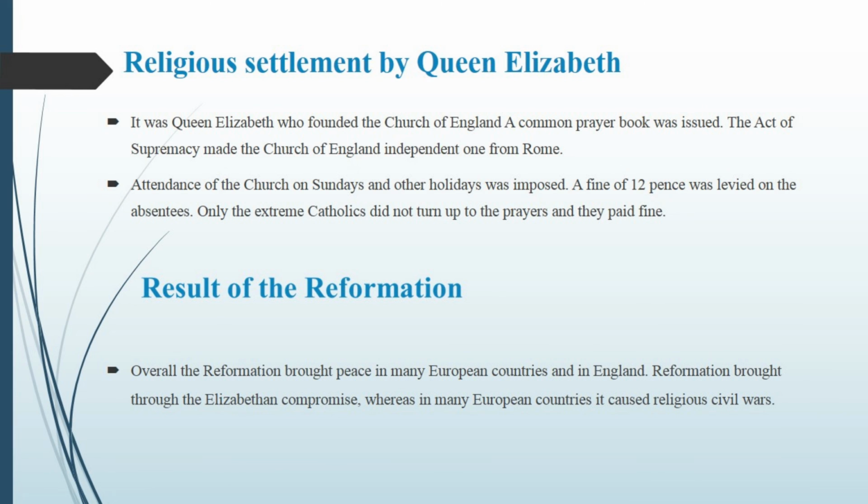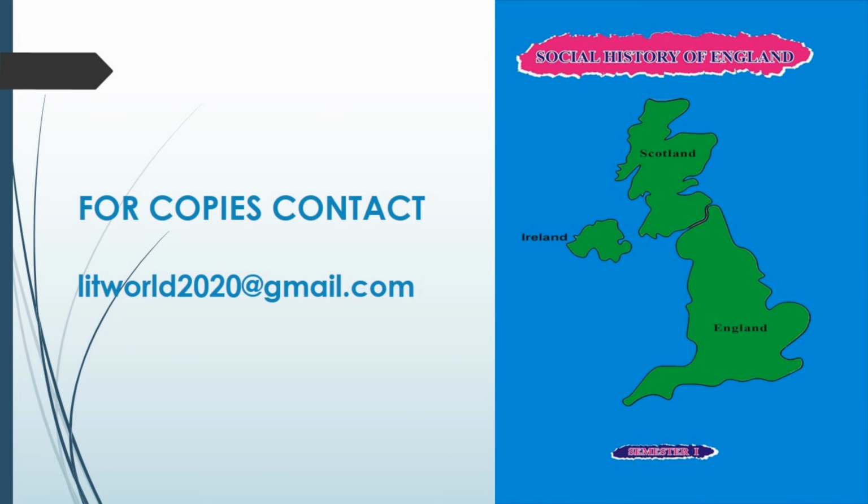Today we say RC, that is Roman Catholicism. It was broken because of Henry VIII and it was divided into Catholicism and Protestantism, which we are going to see in detail in the essay on Religion in England.